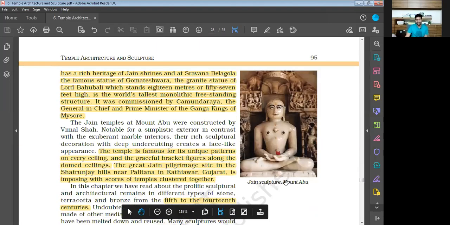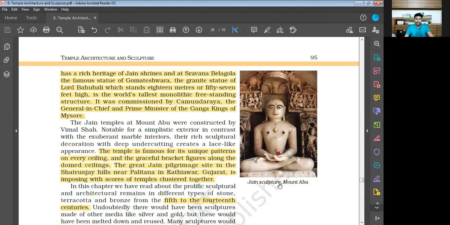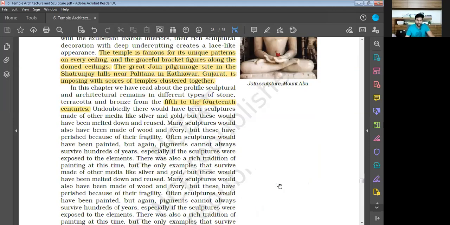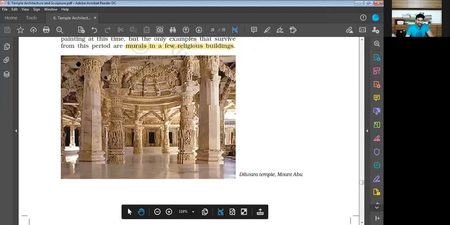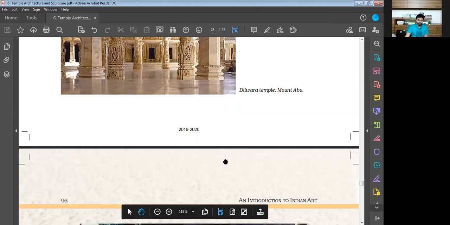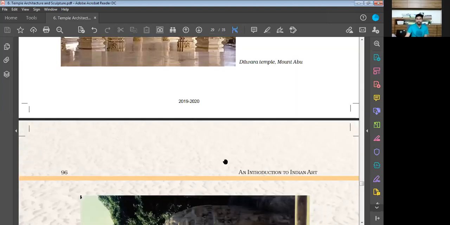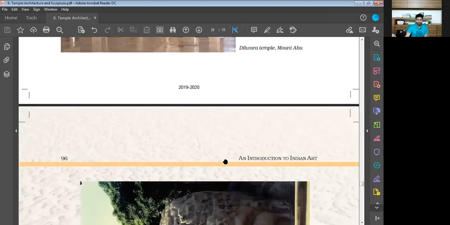This is another image that talks about Jain sculptures at Mount Abu. After that, let us move further. This particular image talks about the Dilwara temple at Mount Abu. Here you can see the Dilwara temple at Mount Abu. So this is all that we have come across today.